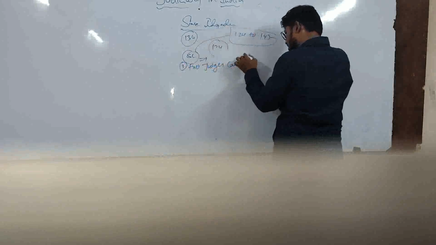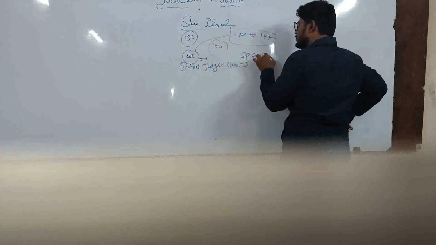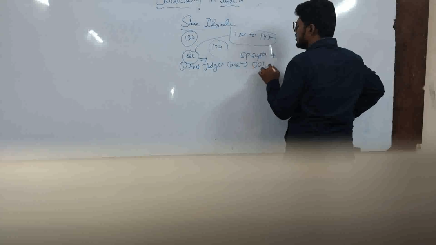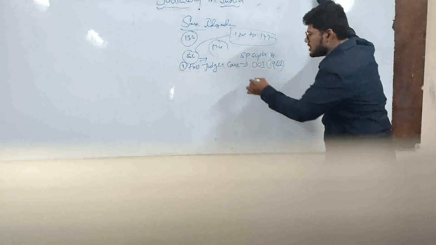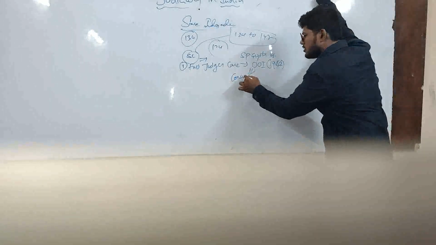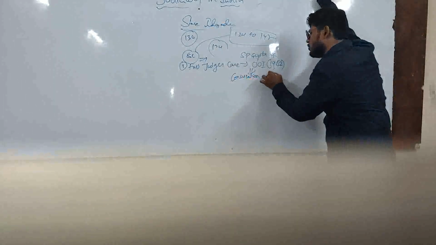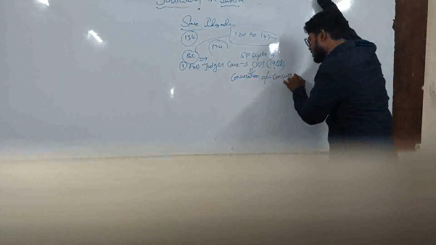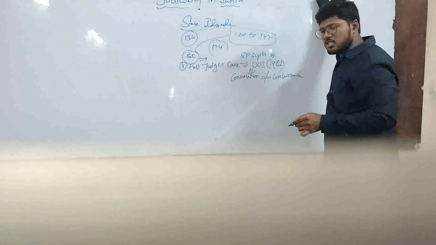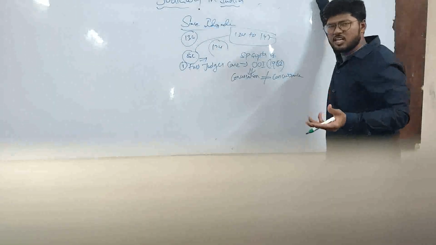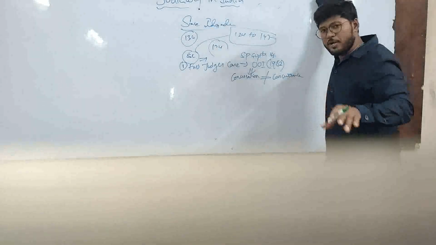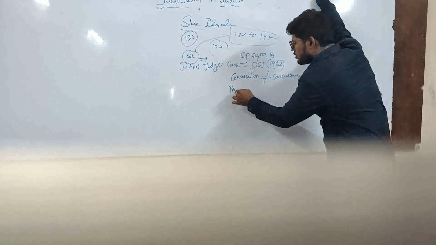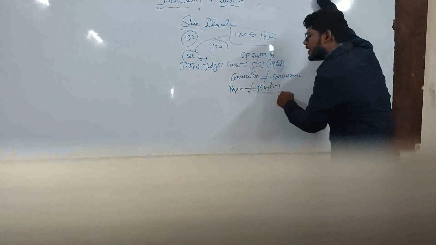The original case name is S.P. Gupta versus Union of India, 1982. In this case, the Supreme Court said that consultation is not equal to concurrence. That means whatever advice the Supreme Court has given to the President of India on the purpose of appointing the judges is not required to be binding. That means it is not binding on the president.